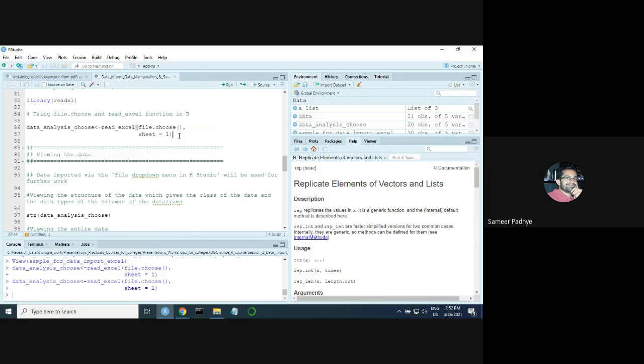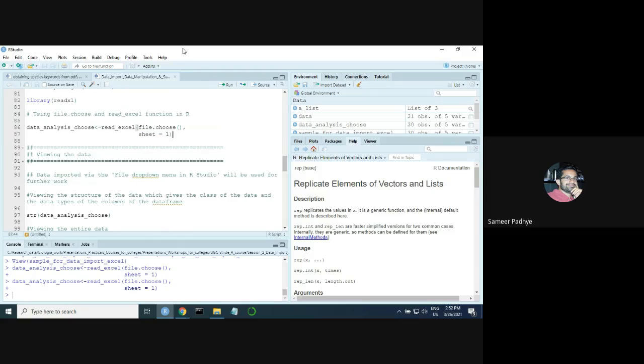Yeah, so you basically use this function read_excel. This function is from the read_excel package. Inside that, you use this function called file.choose. File.choose lets you choose your own file, whichever file you want. And the second argument is the sheet number that you want to import. In certain instances, it might be the case that your sheet number is not number 1, but say 3rd or 4th or 5th.